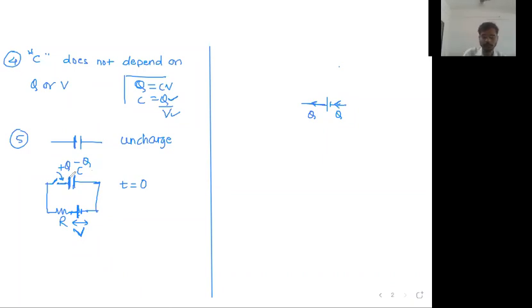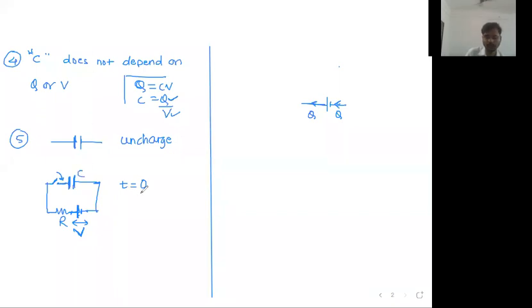So this plate will become positively charged, this plate will become negatively charged, this charge will slowly go on increasing. Okay, हा जो काय चार्ज आहे हळूहळू बॅटरी चार्ज देणार आहे. सो हळूहळू हे पोटेन्शियल डिफरन्स जे काय आहे कॅपॅसिटरचं ते हळूहळू वाढणार आहे. Instantaneous potential difference you can call it as small v. Let me rub the unnecessary things.